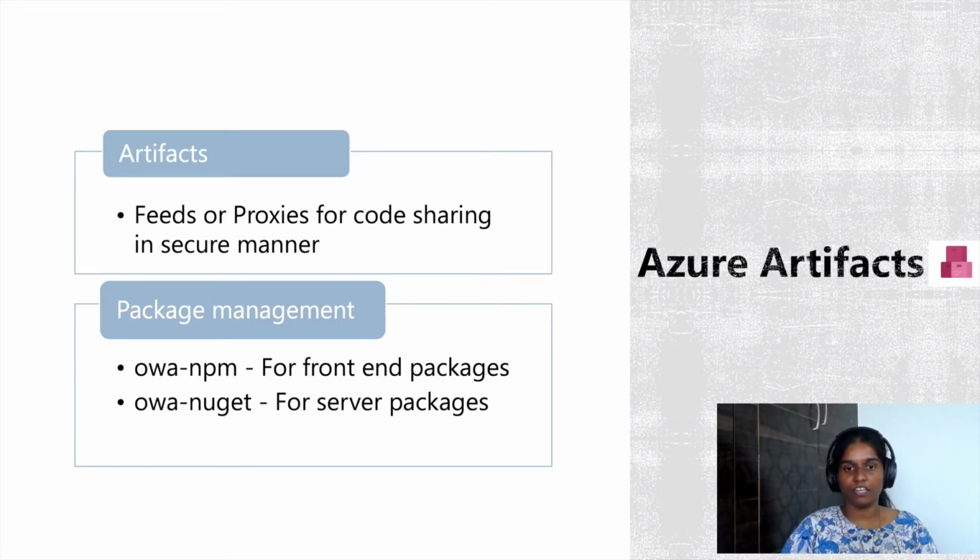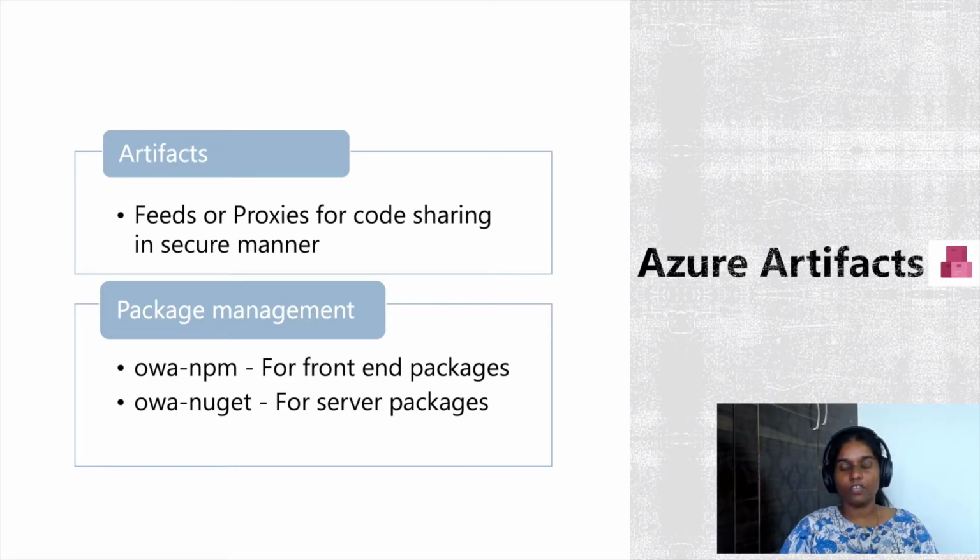Azure Artifacts are perfect for enabling this code sharing, and they integrate nicely with our build pipeline. In the previous slide, we saw that build pipelines will create the resources which can be shared with end users, and Azure Artifacts could be one of the outputs of your build pipeline. Also, this can be considered a proxy for actual npm sources or something like that, so that you have finer control on what version of the external package you are consuming.